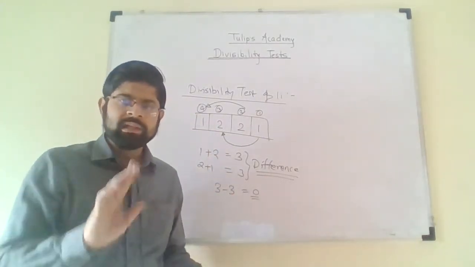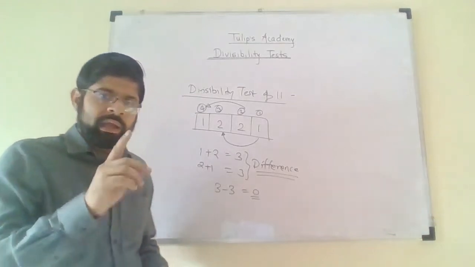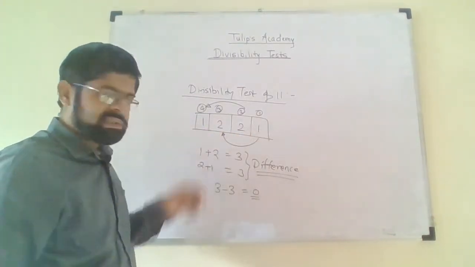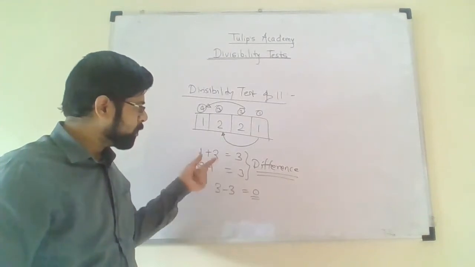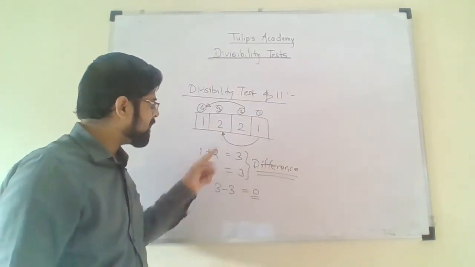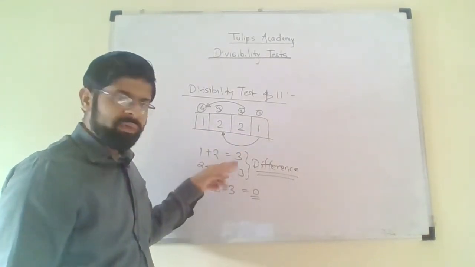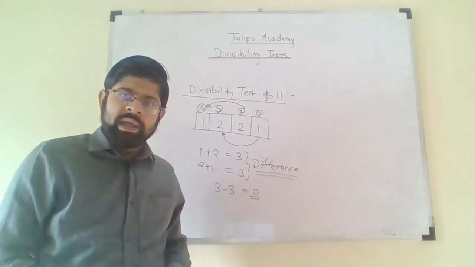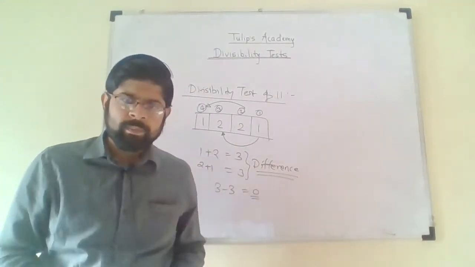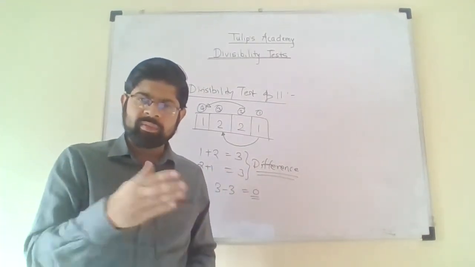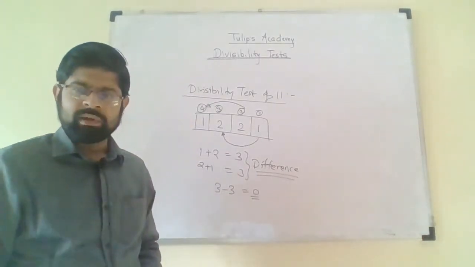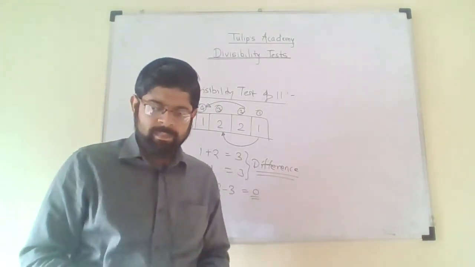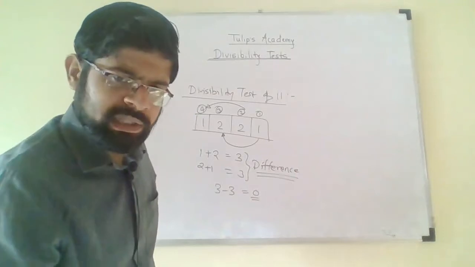Clear? I will again repeat the statement. We will consider the alternate numbers and add them. Then we will get two numbers. We have added these two alternate numbers, then these two alternate numbers, and then we have taken the difference of these two numbers. If the difference is either 0 or a multiple of 11, that is 11, 22, 33, 44, whatever, then the entire number is divisible by 11. So it's a very easy test. Just go on adding the alternate numbers and take the difference.